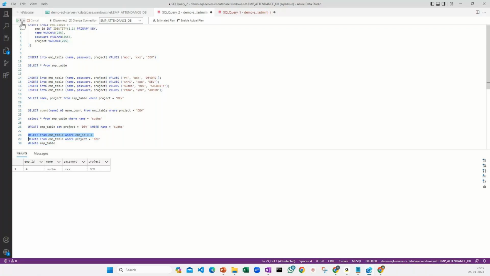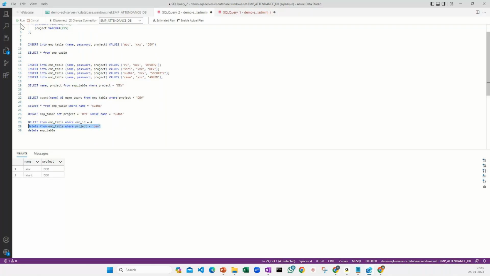Run. I can see one affected. If I go back again, select star from, so I don't have anything here. If I run this command, I cannot see Sudha here. Now let's run this particular command. It is going to delete these two also. Let's run. Two affected. If I go back here, nothing is there. Now in case I want to delete the entire table, run. The table is deleted. If I run select star from table, there is nothing here.